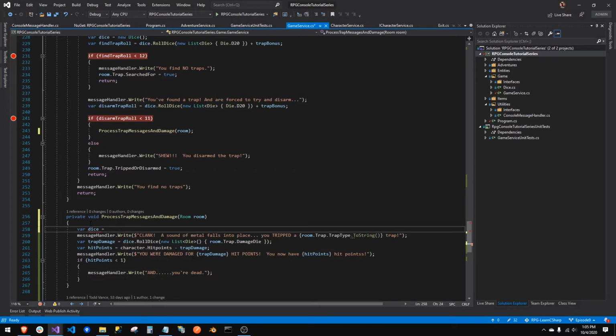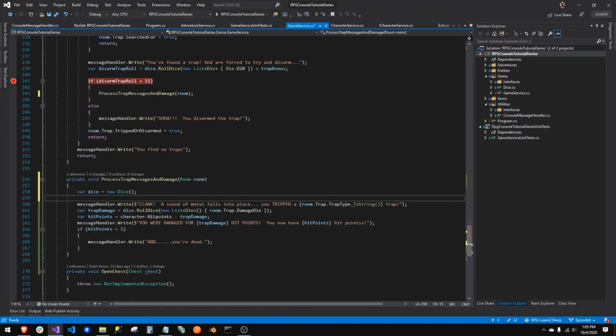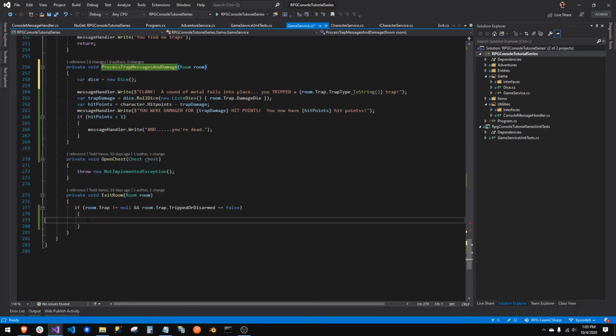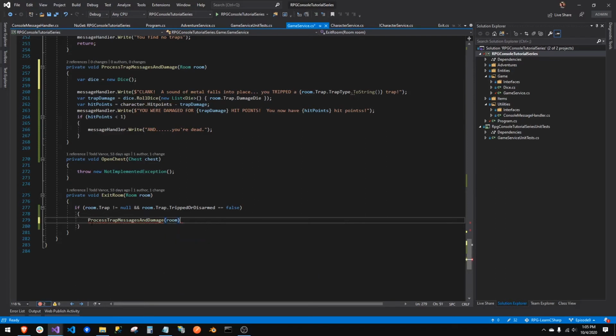Because we're going to use this in other places, I don't know what kind of dice I want. I need a generic dice, and I'll just make it right here, right? New dice. All right, so this should all still work. All this stuff should work, and now I can use this in my exit room, because you tried to walk out. You should not have, and I'll send in the room that we just sit in here, and kerplow. Everything should work the same.